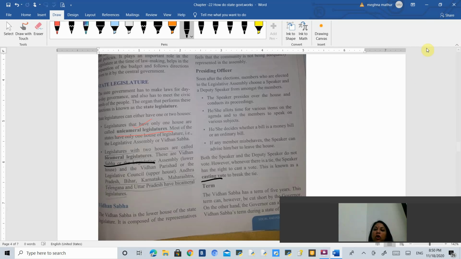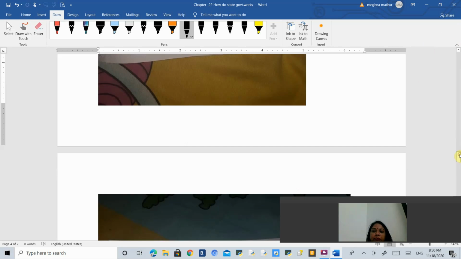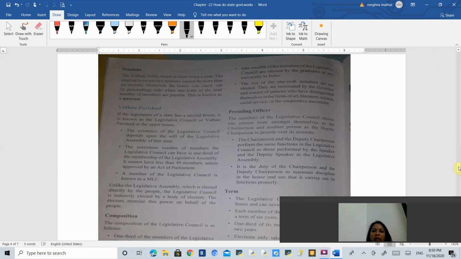Then what is the term of the Vidhan Sabha? The Vidhan Sabha has a term of 5 years and after every 5 years the members will be changed by way of elections. Now the sessions. Every Vidhan Sabha must have at least 2 sessions and the gap between 2 sessions cannot be more than 6 months.